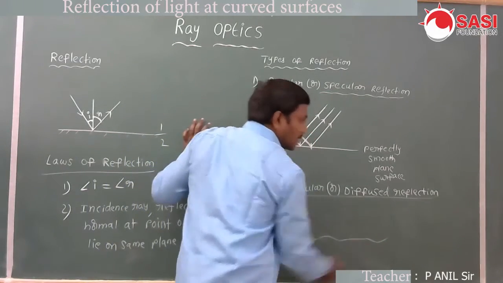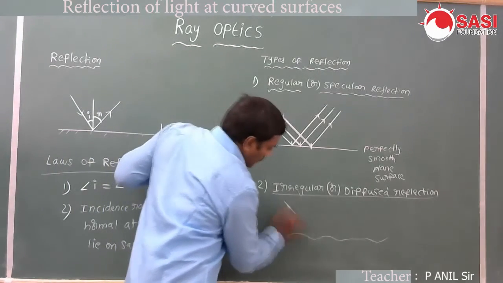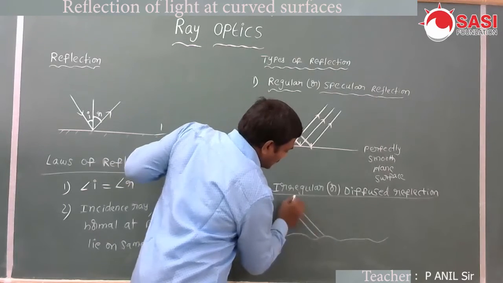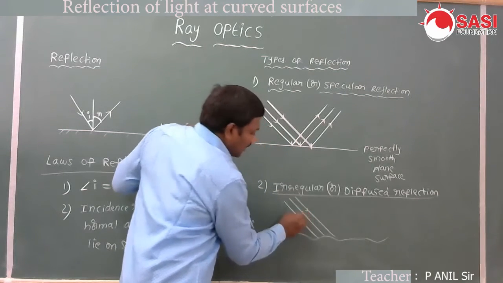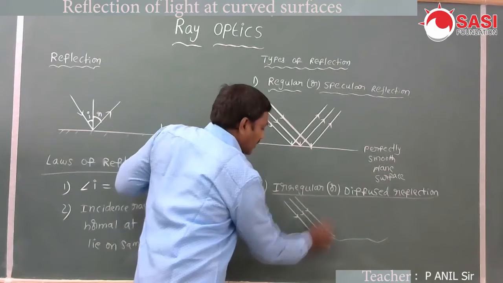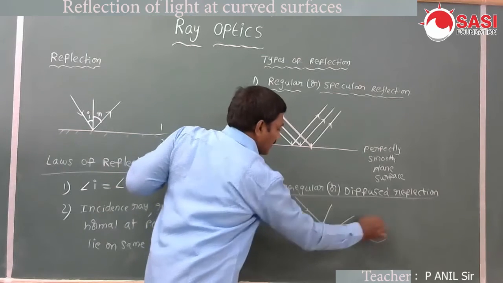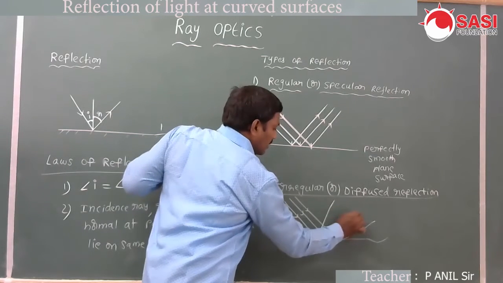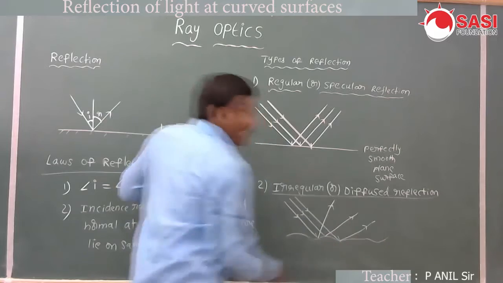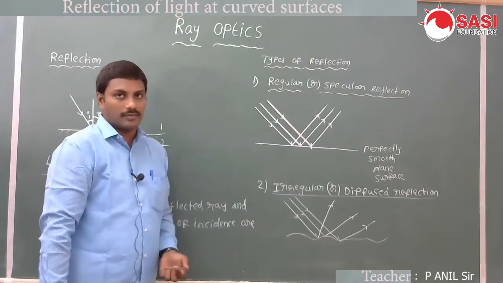This is the irregular or rough surface. Now a parallel beam of light rays is incident on this surface. These are the parallel beam of light rays. This is the normal at the point of incidence, the light ray is reflected back like this, here like this, let us say here like this. After reflection, the beam of light rays is not parallel. Such a type of reflection is called irregular reflection.